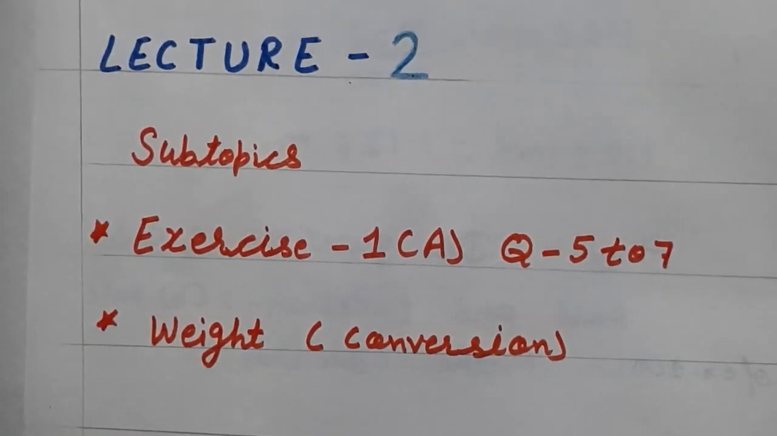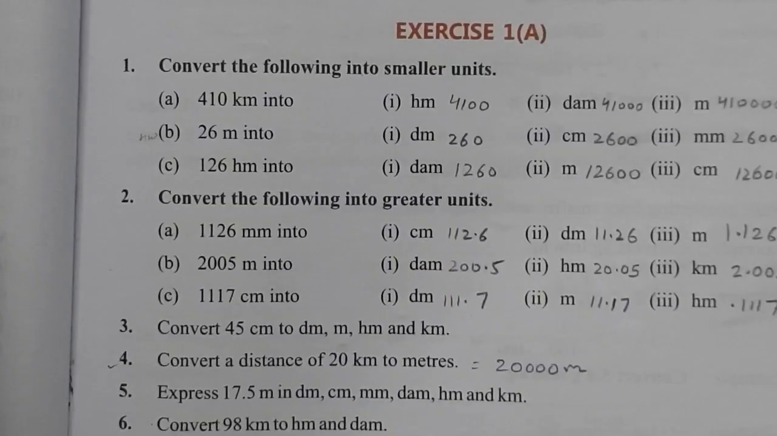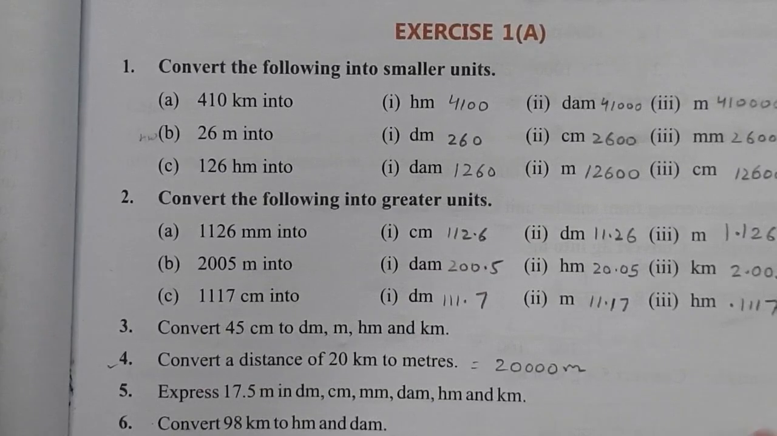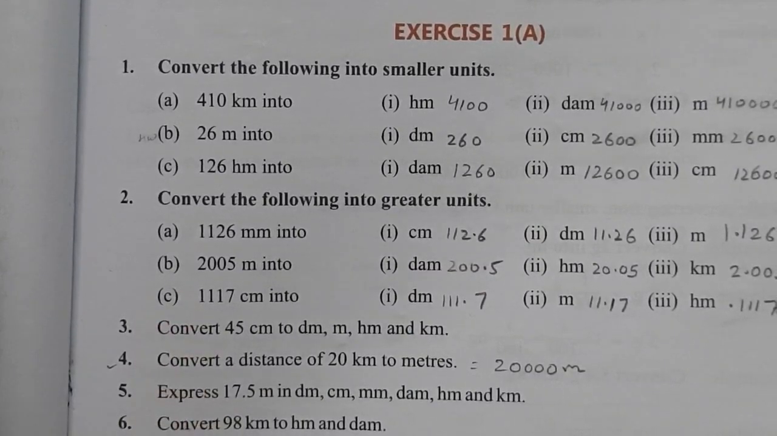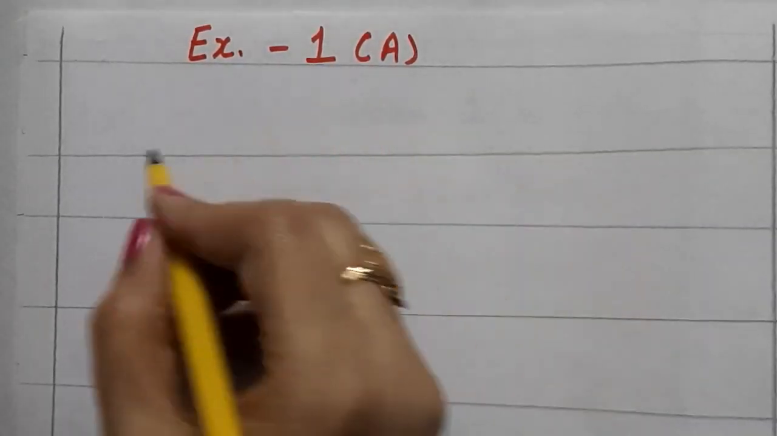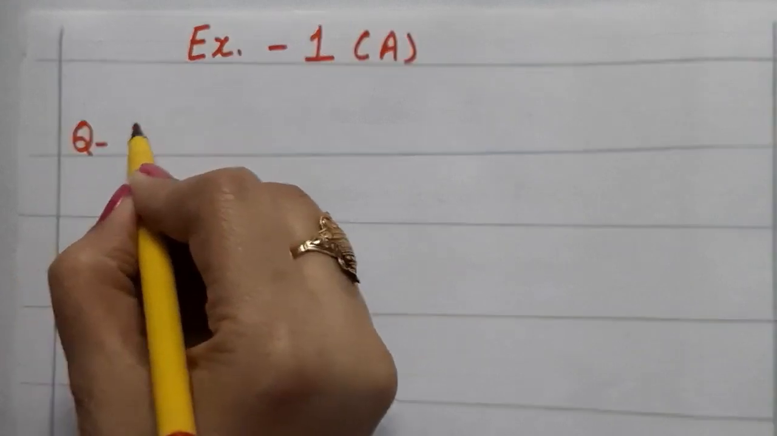So let's start with our first topic, exercise 1A. We will continue. Here is our exercise 1A on page number 5. Okay. This is given in your term 3 book. Don't get confused. Let's start with our exercise 1A. Question number 5.